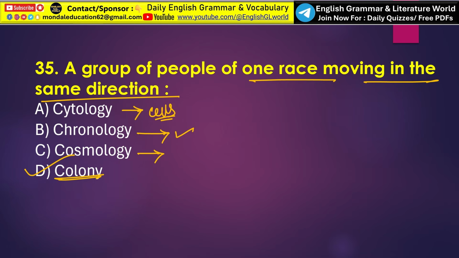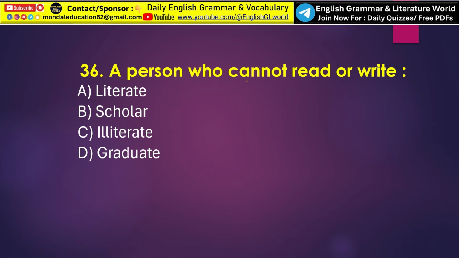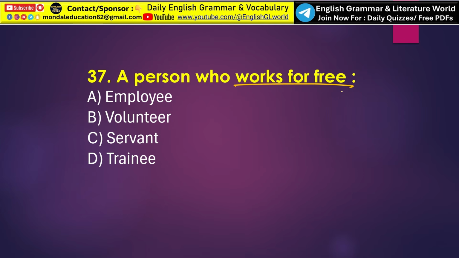That is called cosmology. Next, a person who cannot read or write. That is option C, illiterate. An illiterate person is someone who cannot read or write. Understand? Next, a person who works for free.